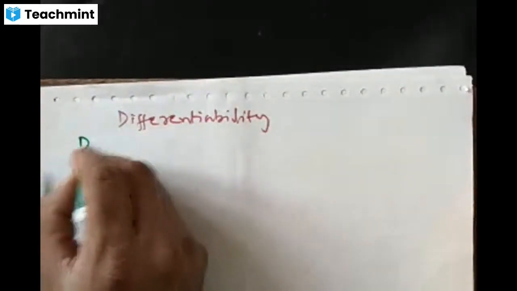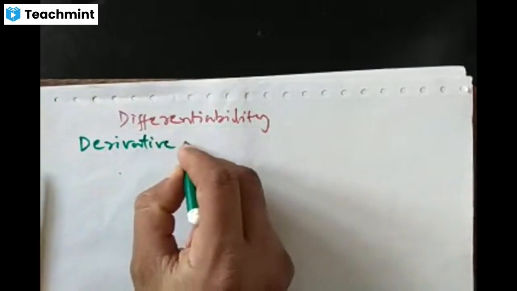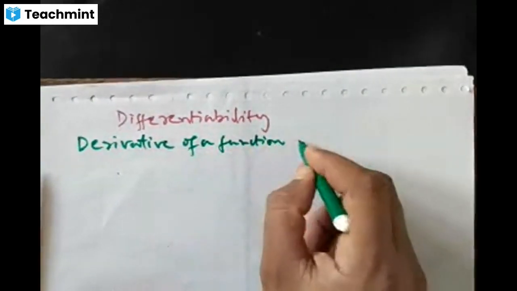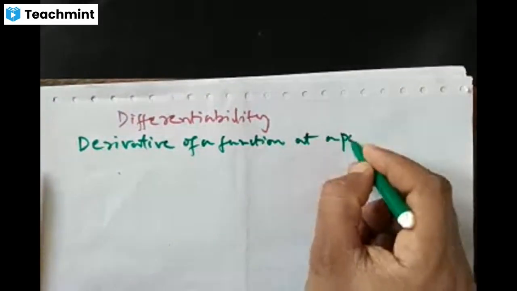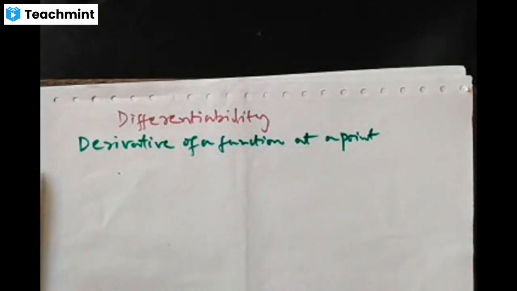We already learned that in first year. So, derivative of a function at a point.